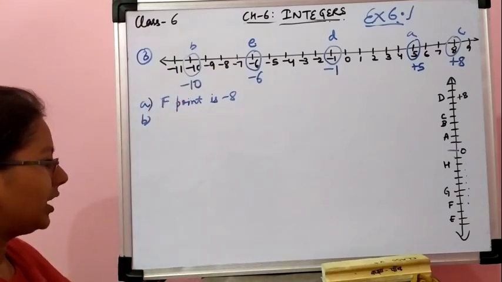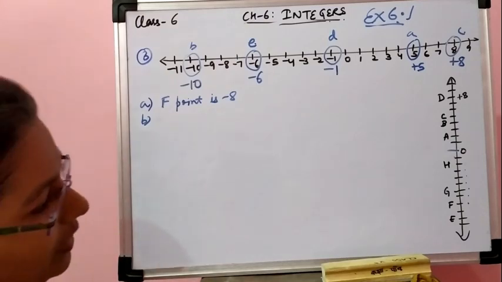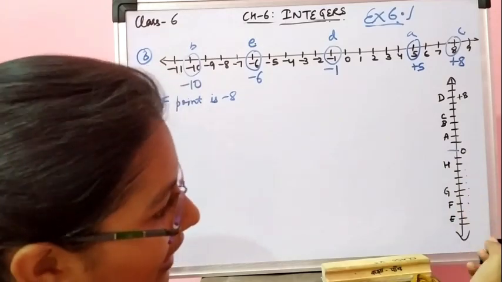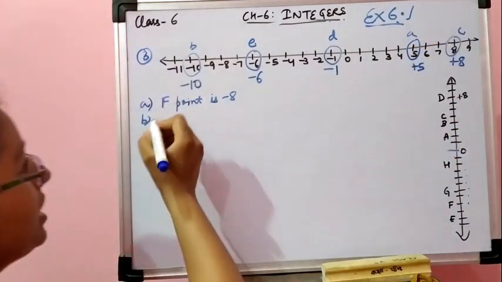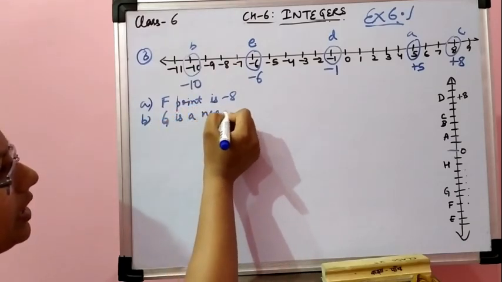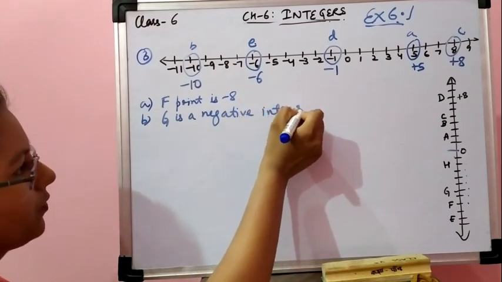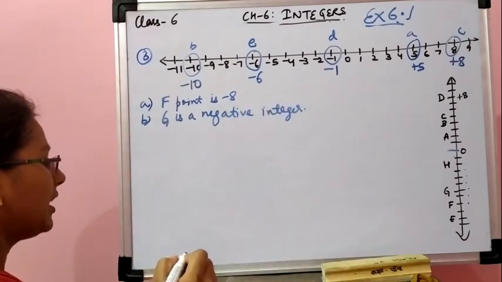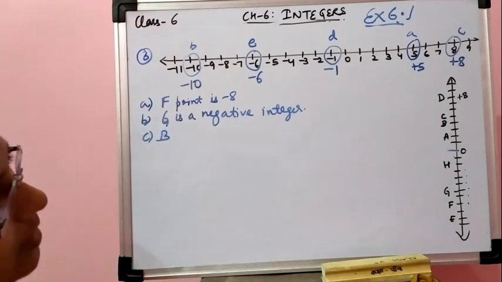Then similarly for B part, if point G is a negative integer or a positive integer, we can see that G is coming below 0. So G is a negative integer. Then C part, write integers for point B and E. B और E का इंटीजर लिखना है.